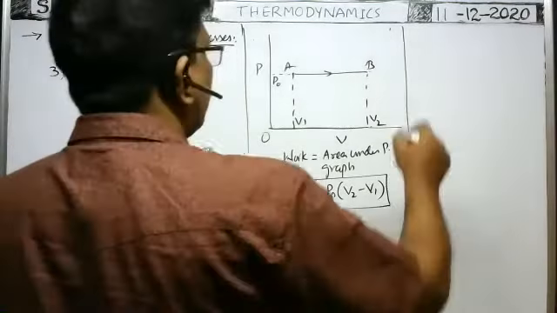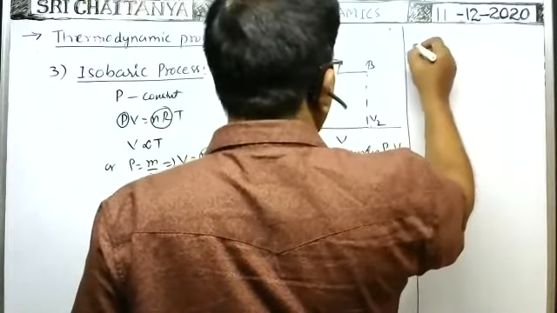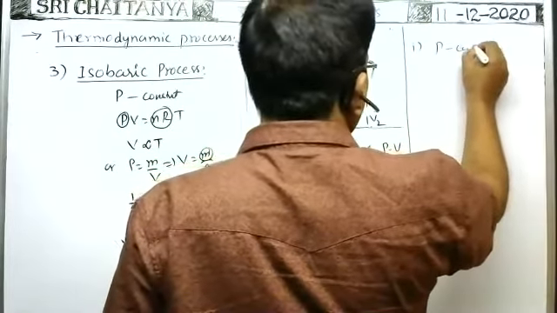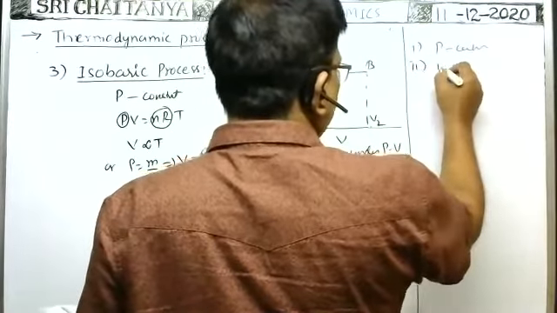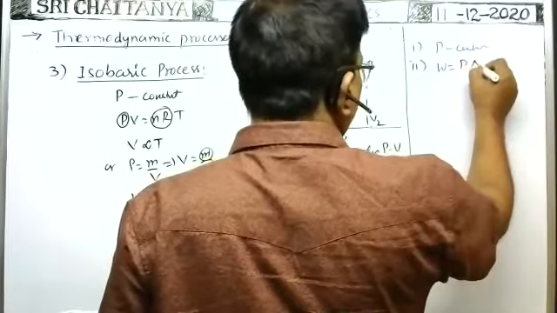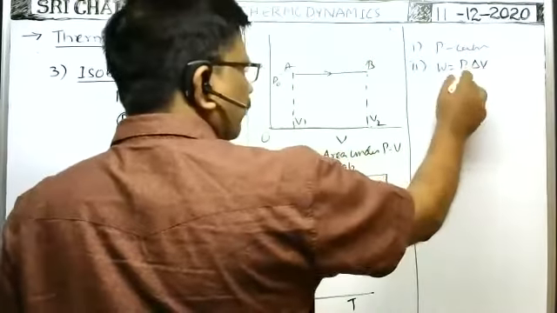Next, in this process, first, pressure is constant. Second point, work done is equal to the constant pressure into the change in volume, simply delta V. Delta V means V2 minus V1.